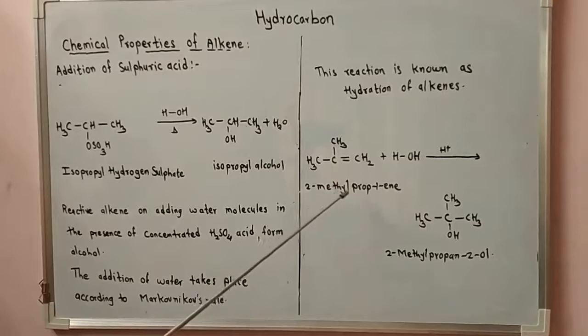According to Markovnikov's rule, addition takes place. 2-methyl-prop-1-ene is converted to 2-methyl-propan-2-ol.